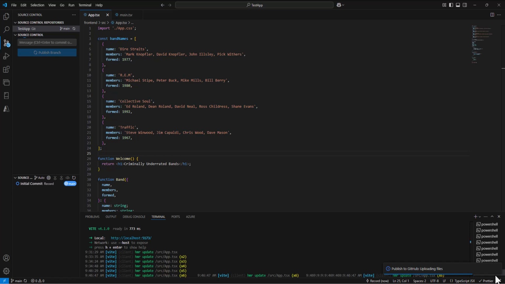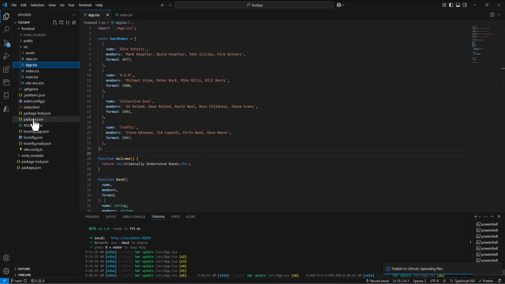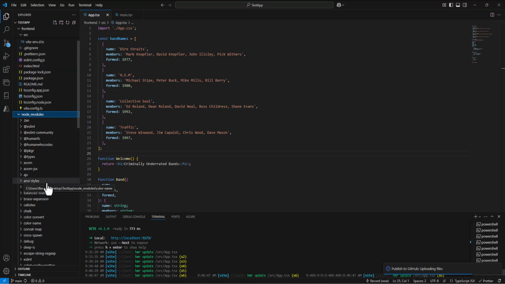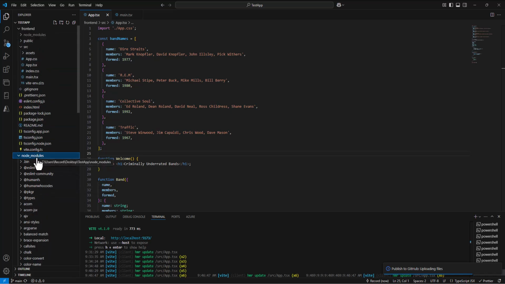Oh, I did not talk about that, and I should have. One of the reasons this is taking so long is because it's committing everything, and there's a folder in our files called node modules. I should have done this before, but this is a good lesson to learn while we're in the midst of it. This node modules folder has a ton of different files, and it's a huge folder. We typically don't want to include this one because it makes it really big and really slow to upload to GitHub, which is what's happening here. Almost like I did this on purpose.